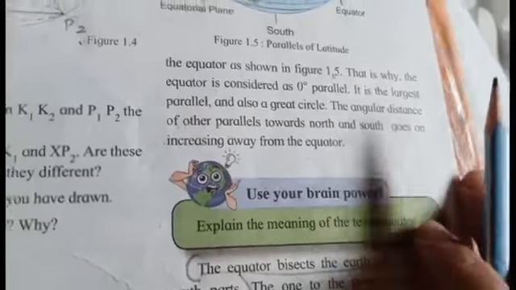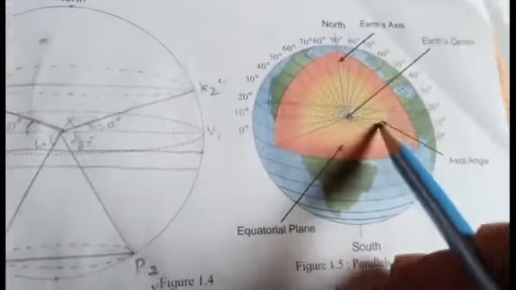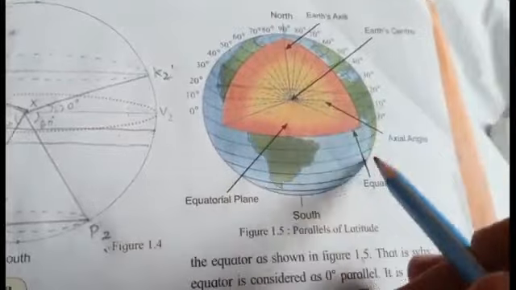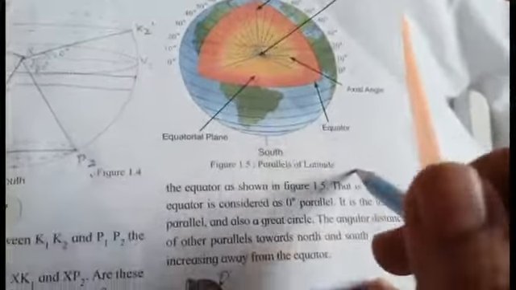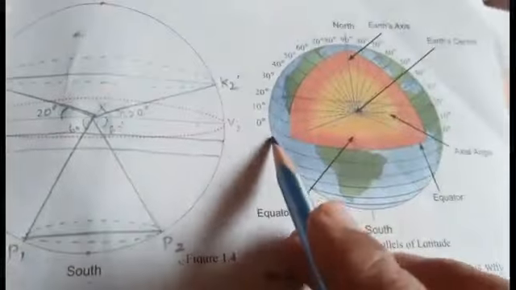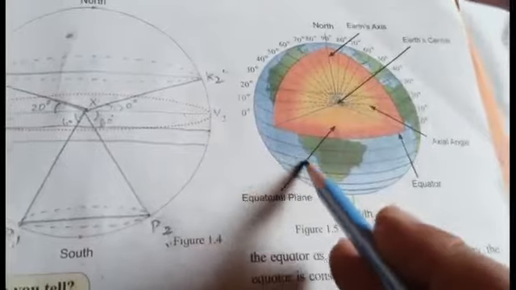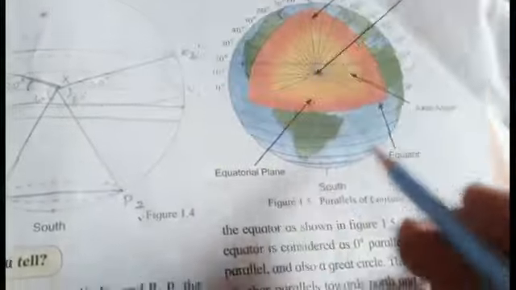The angular distance of other parallels towards north and south goes on increasing away from the equator. As we have already discussed, the angle will be increased, but the measurement of the parallel will go on decreasing. See, this parallel is going on reducing in size.